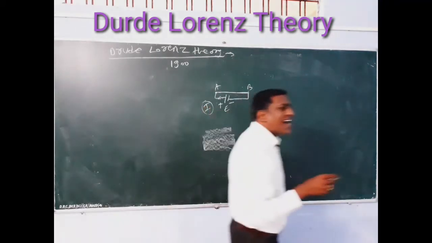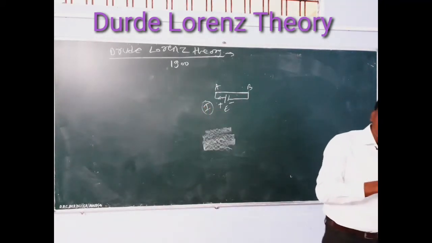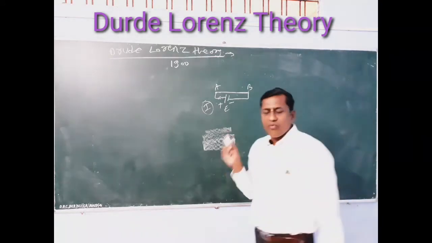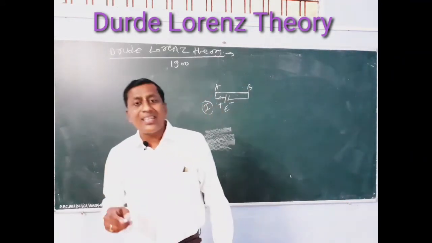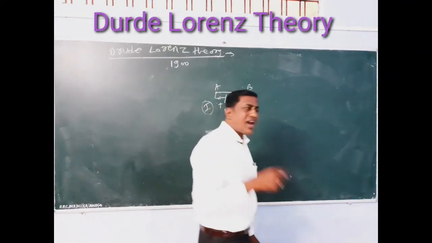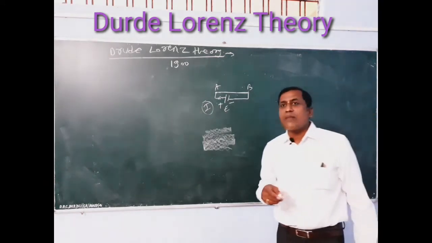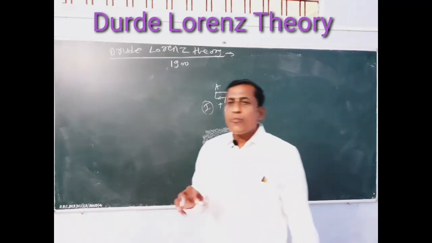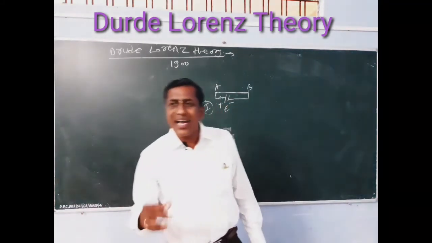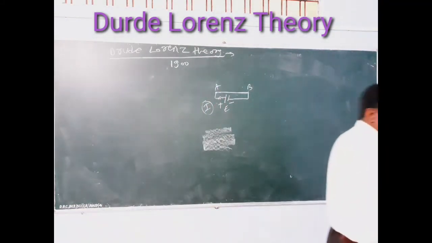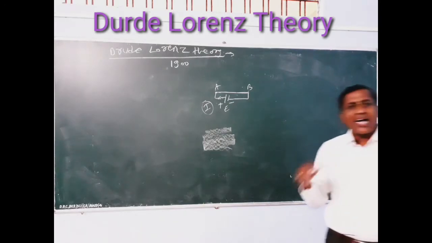But if you apply an external electric field on this metal, it constitutes a current. Current passes from higher potential to lower potential, means one end to the other end.